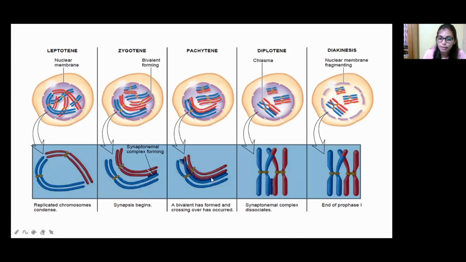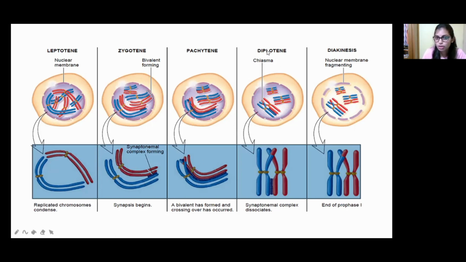And in the pachytene, what happened? The bivalent has formed and crossing over has to occur. Okay, here see, with the help of synapsis, bivalent formation takes place. That is, one will cross like this. Bivalent means one chromosome will get attached with another chromosome like this. So it happens in the pachytene.